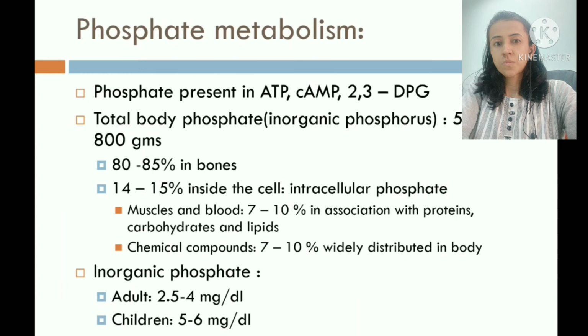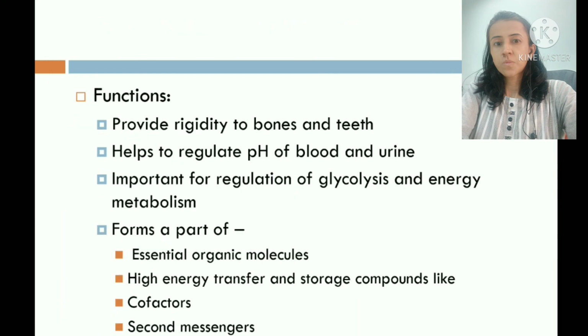Inorganic phosphate in adults is 2.5 to 4 mg per deciliter, whereas in children it is 5 to 6 mg per deciliter. Now, what are the functions of phosphate? It provides rigidity to the bones and teeth. It regulates pH of blood and urine. It is important for regulation of glycolysis and energy metabolism. Also, it forms a part of certain organic molecules like DNA, RNA, phospholipid, nucleotides, etc. Also, it forms a part of high energy transfer and storage compounds like ATP, GTP, creatine phosphate, etc.